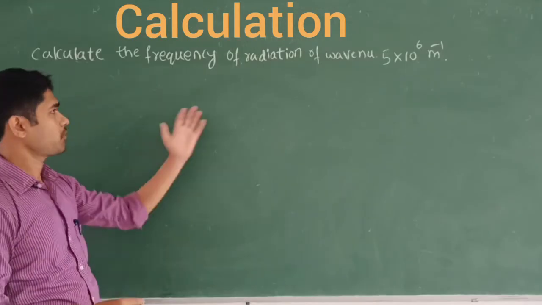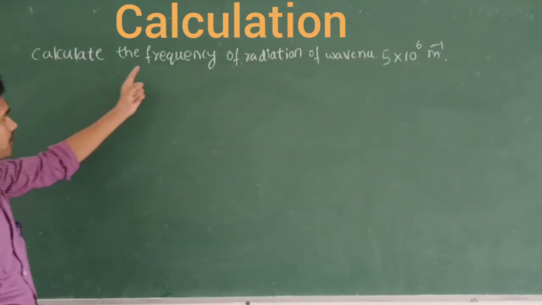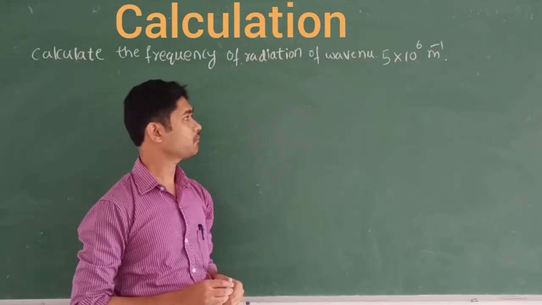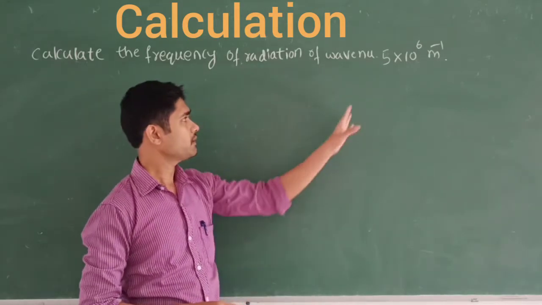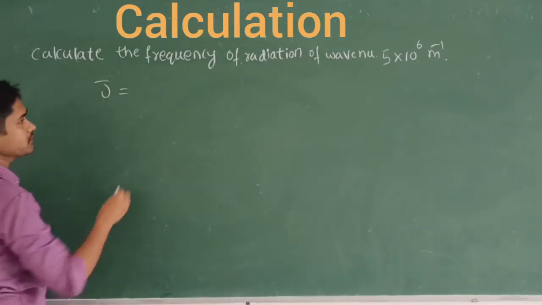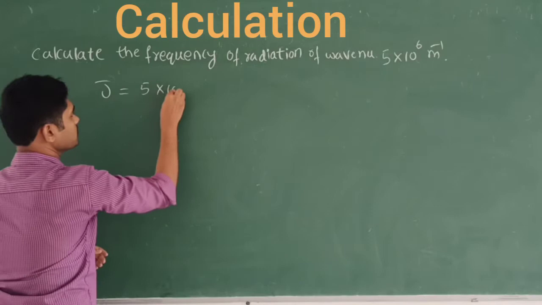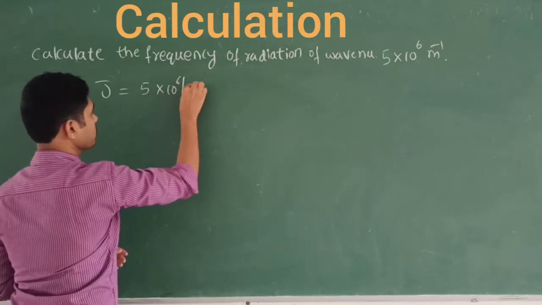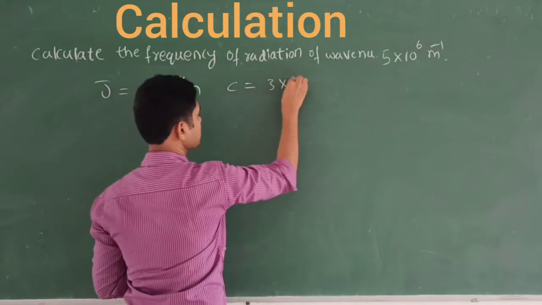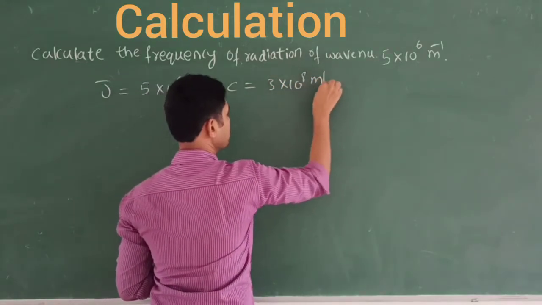Let's calculate one more problem. Calculate the frequency of radiation of wave number 5.5 into 10 power 6 per meter. So they have given the wave number, that is 5 into 10 power 6 per meter, and you know that c is the velocity of light, 3 into 10 raised to 8 meter per second.